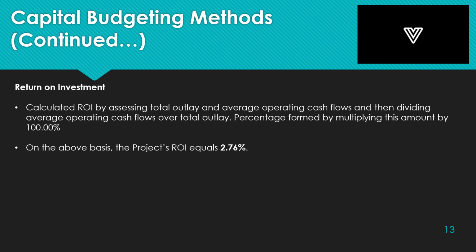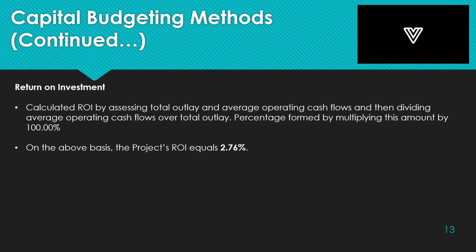ABC's CFO requested VUF to calculate ROI by assessing the total outlay and averaging the total operating cash flows over 5 years and dividing the average operating cash flows, being $11,400, over the initial investment by $410,000 and multiplying this number by 100% to form an ROI percentage. The ROI percentage is 2.76%.